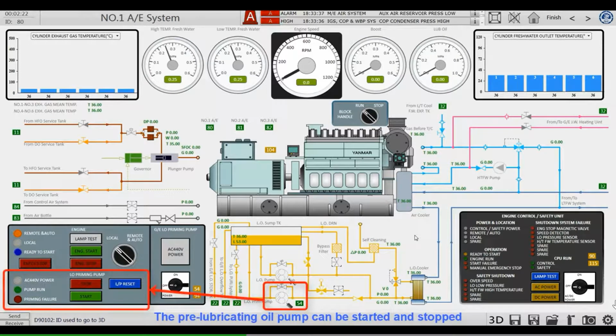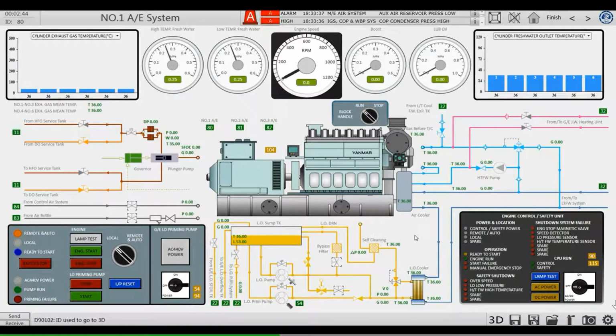The pre-lubricating oil pump can be started and stopped in the control box beside the machine. Before the diesel generator starts, the diesel engine needs to be pre-lubricated by starting the pre-lubricating oil pump. The pre-lubricating oil pump will stop automatically when the diesel engine starts. At this point, the diesel engine is lubricated by the lubricating oil pump.